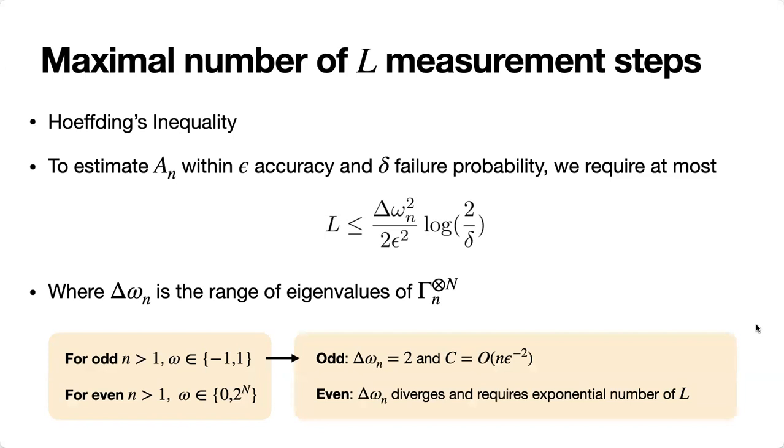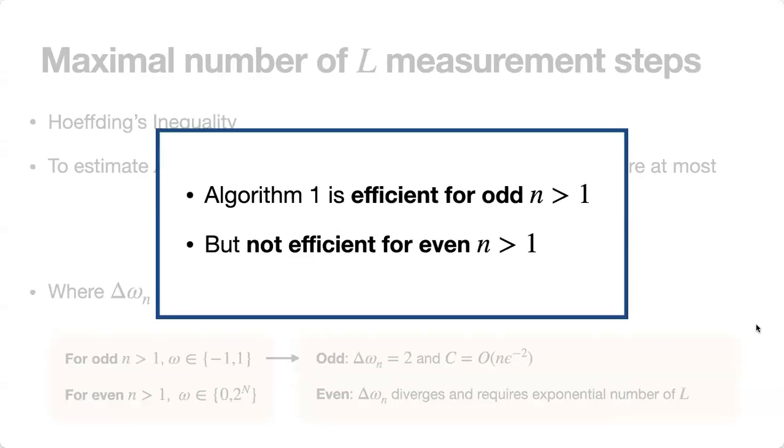Based on this, we can quickly deduce that our eigenvalue spectrum range will be equal to 2 for the odd case, and our cost will scale with 1 over epsilon to the power of 2. That comes from this inequality here, and the small n appears from the parity checks that we do during the post-processing stage. For the even case, our eigenvalue spectrum diverges and will require an exponential number of L. So what this means is that algorithm 1 will be efficient for odd n greater than 1, but not efficient for even n greater than 1.